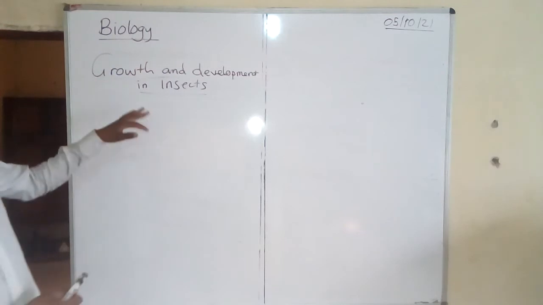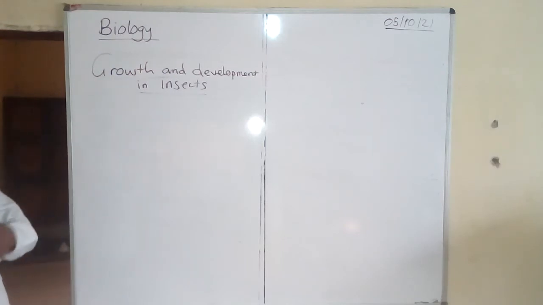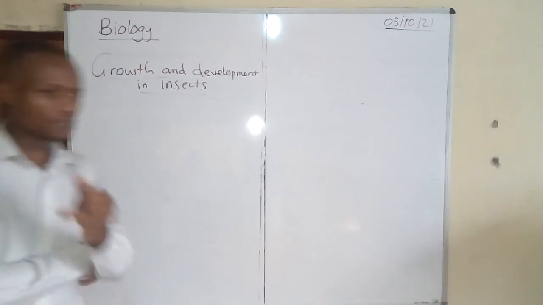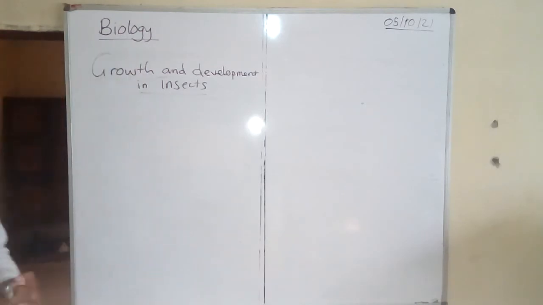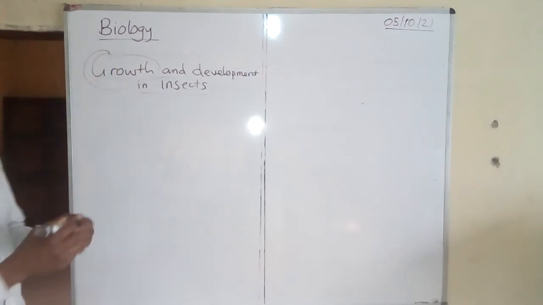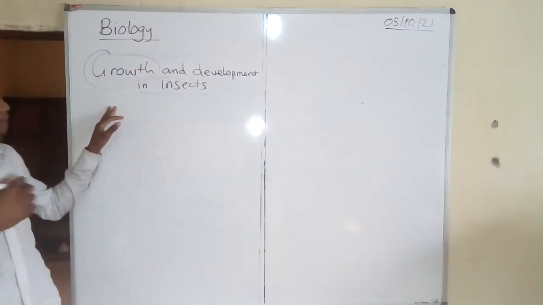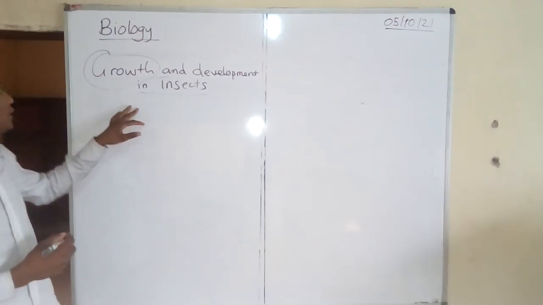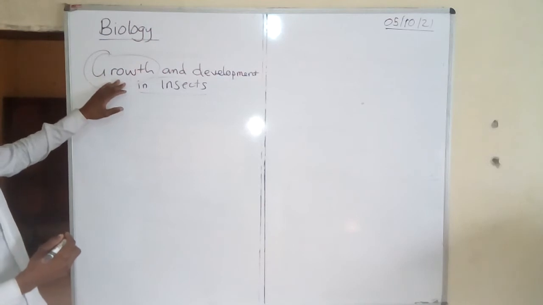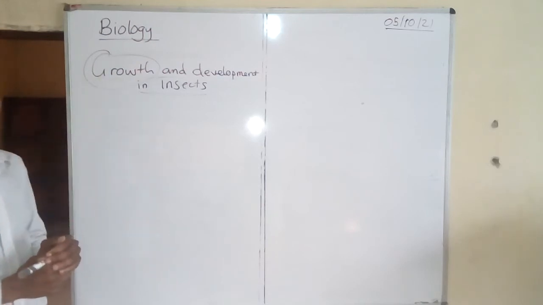And in biology, we look at growth and development in insects. How does an insect grow? First of all, we need to know the word growth. Growth is the permanent increase in size, mass, and complexity. That is what is called growth.